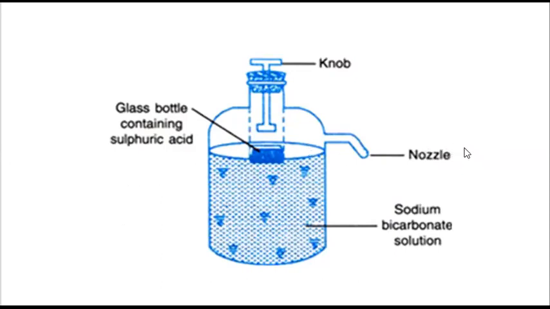On the top of the fire the carbon dioxide will be there just like a blanket, and will not allow further oxygen to come in contact. If oxygen is not coming in contact with the fire, the combustion will stop, and like this the fire will extinguish. So the very important use of sodium bicarbonate is that it is used in soda acid fire extinguisher. I hope you are clear about it.